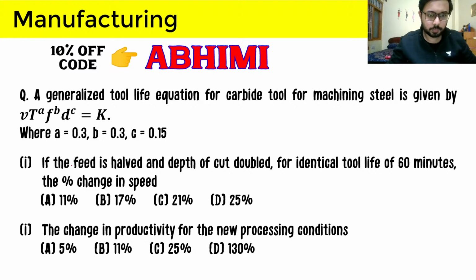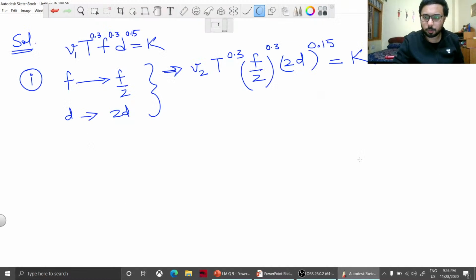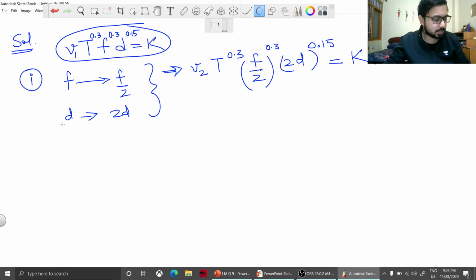So the question is simply asking us, if feed is halved in this equation and if depth of cut is doubled, then what will be the percentage change in speed if tool life is the same? So just provide me the answer if you can, because it is again not that hard of a question. And what I was doing, this is the equation here for you to just see and do. And here is what the question is saying.